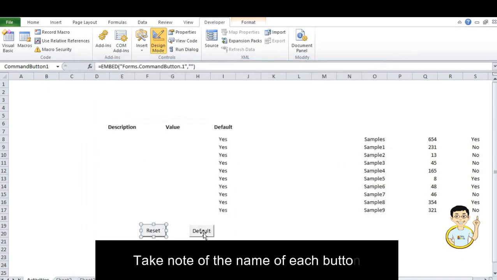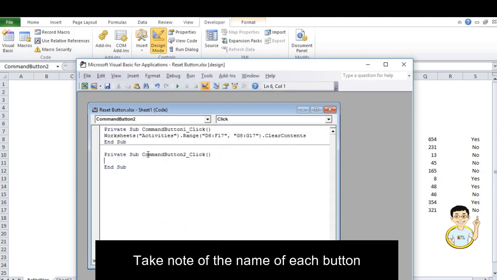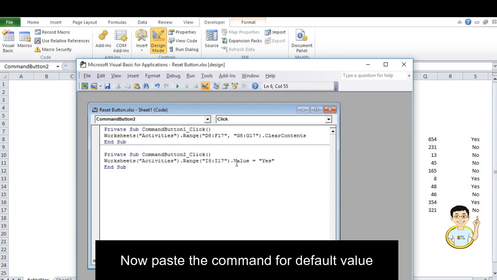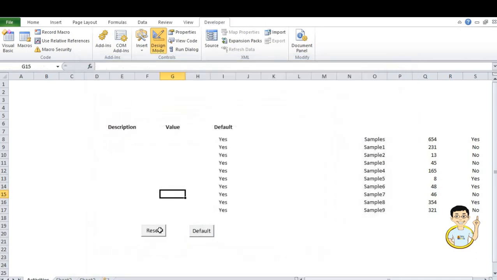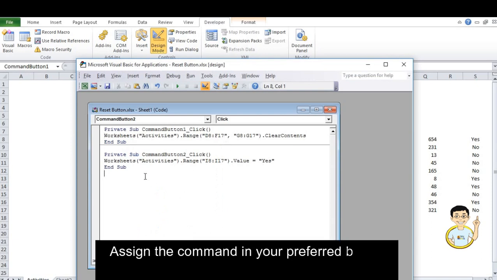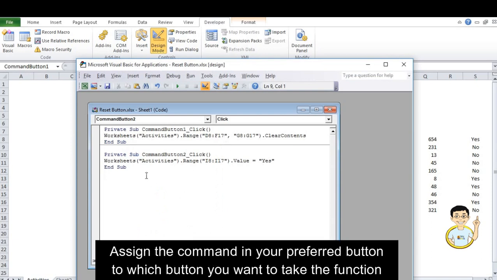Take note of the name of each button. For reset, the name is command button 1, and for the default, the name is command button 2. So command button 2, this is the command for default button, then command button 1 for reset button. Now let's paste the command for default value. That's it. We separated the commands. Now the commands here were assigned to its preferred button.